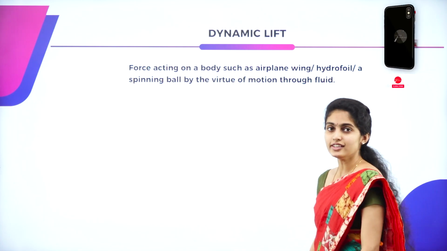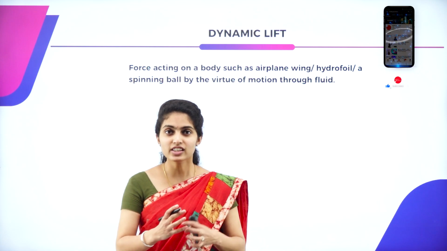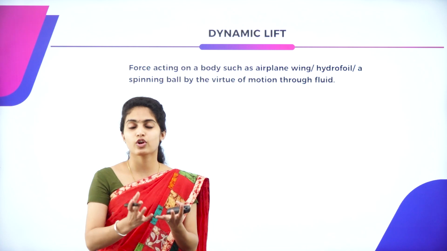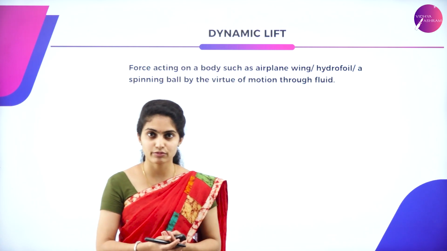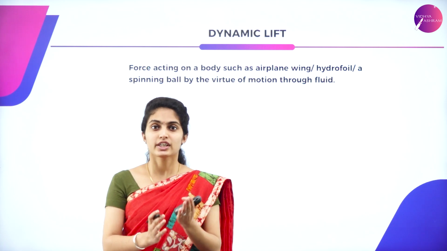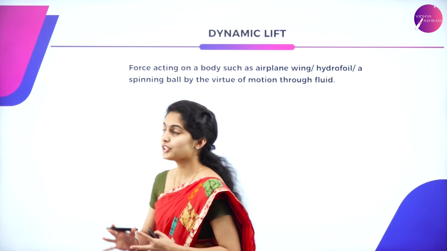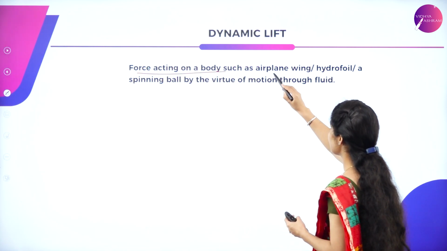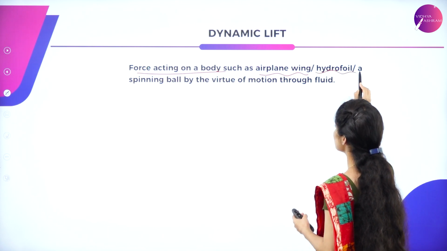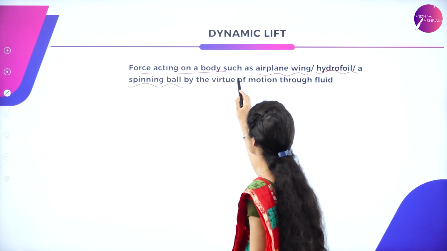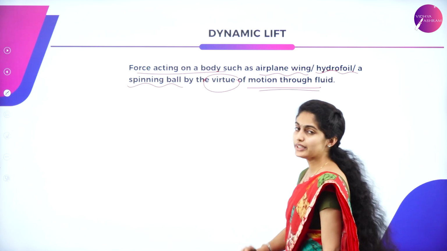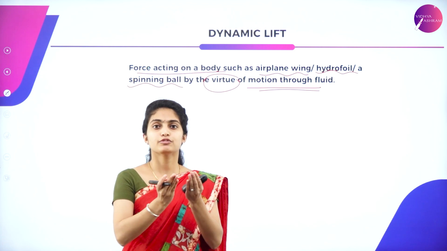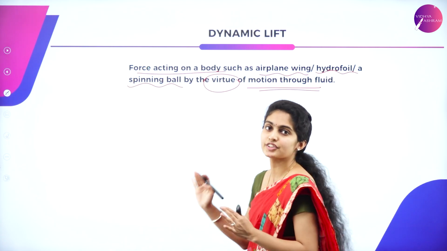So here there is a dynamic lift. What is meant by a lift? Lift is nothing but an upward force which is exerted on an object so that it flies above. That is said to be a dynamic lift. The force which is acting on a body such as an airplane wing or hydrofoil or a spinning ball by virtue of motion through a fluid is said to be a dynamic lift. So we are just giving an upliftment for any object which is present in a fluid.